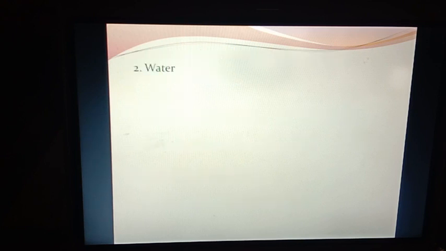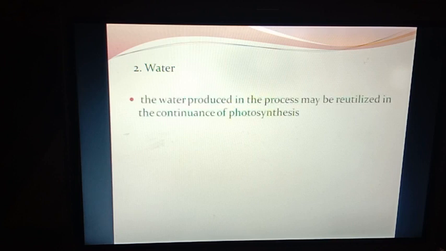Second is water. The water produced in the process may be reutilized in the continuance of photosynthesis. For the continuance of photosynthesis, as we all know, one of the raw materials is water, so that can be reutilized, and the rest of the water is released into the atmosphere by transpiration.